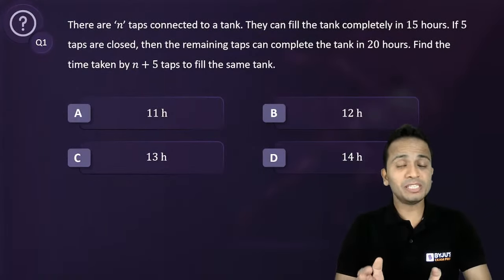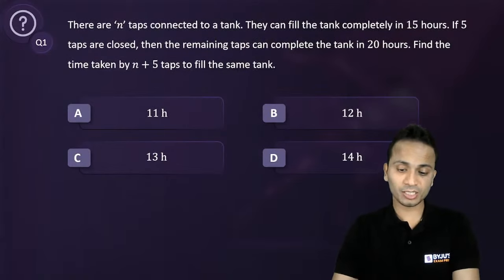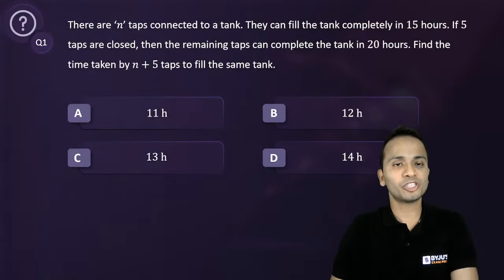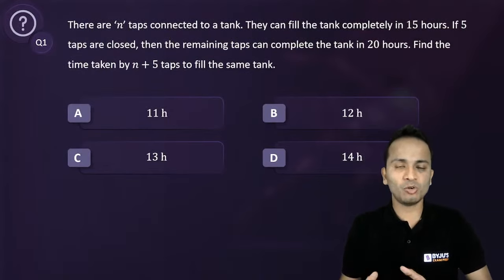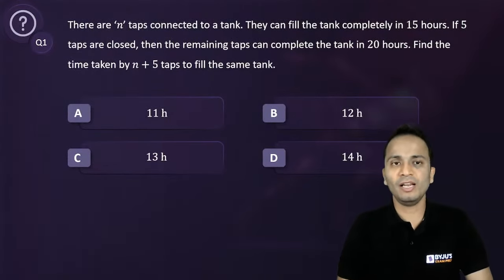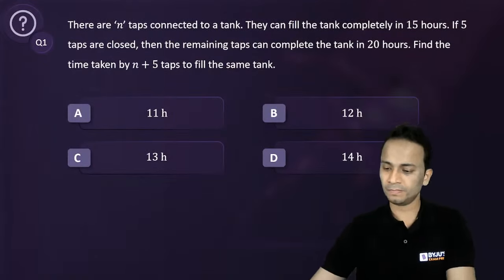Pranab, no need to be scared. Okay, Pranab, I'll be talking about this, and we'll talk about how you can be calm in the last few days. But first of all, let us focus on this question and solve all these questions.